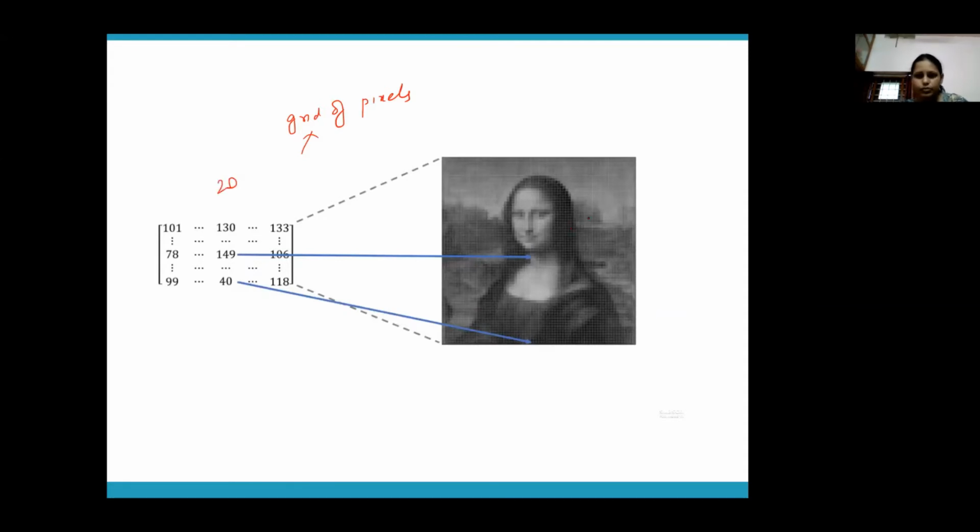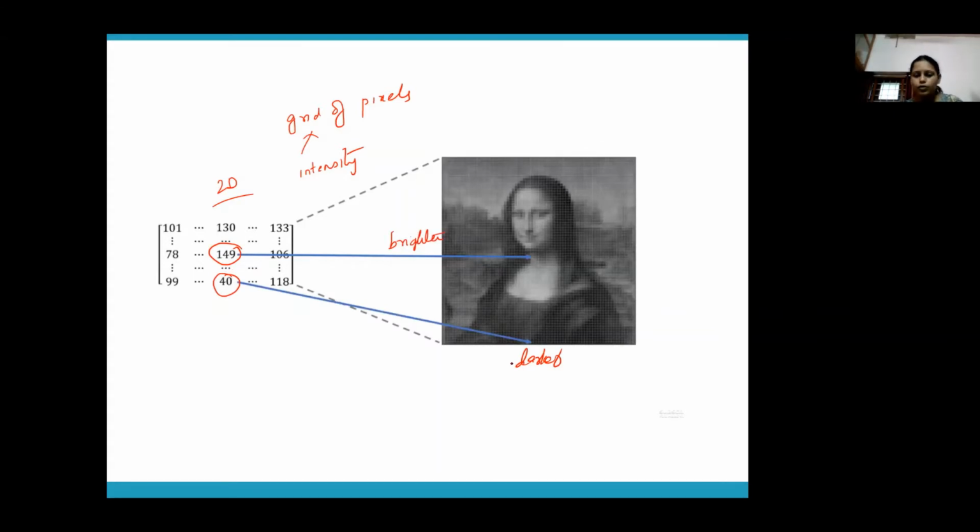This is a grayscale image. What you're seeing here is a grayscale image of Mona Lisa, and this is its 2D representation. What are these values? These are the intensity values of every pixel in this matrix. A large value like 149 represents a brighter pixel, and smaller values represent darker pixels. So all these values relate to the intensity of your pixel. The larger values correspond to brighter pixels and the smaller values correspond to darker pixels.